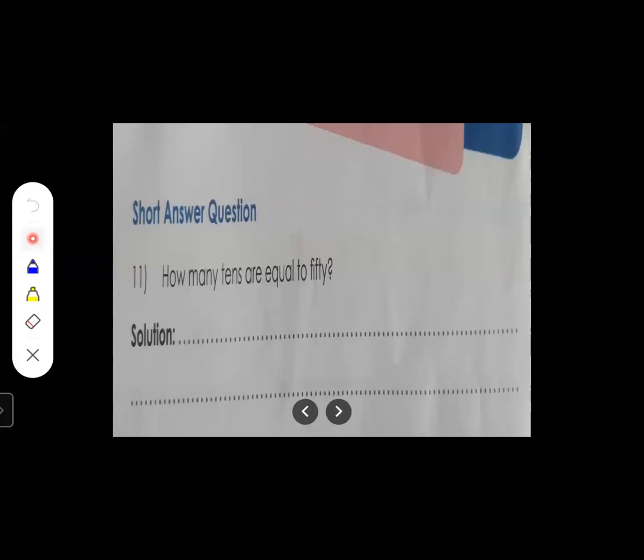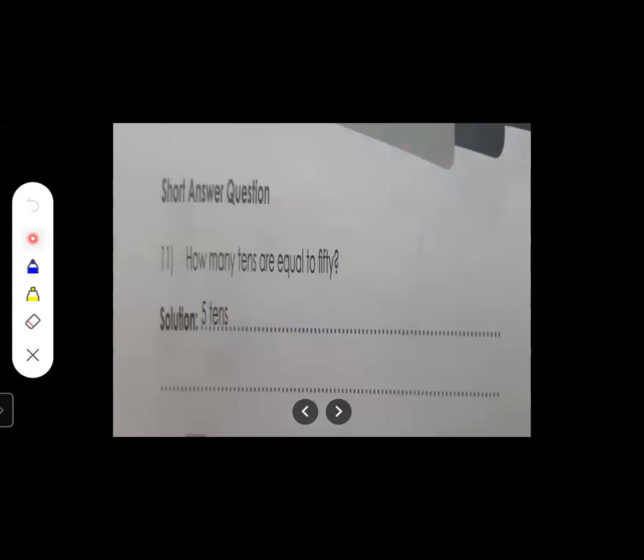So 5 tens is equal to how many? 50. So how many tens is equal to 50, students? 5 tens, right? So we are going to write over here 5 tens. Okay. 5 tens is equal to 50. See over here, 5 tens is the correct answer.